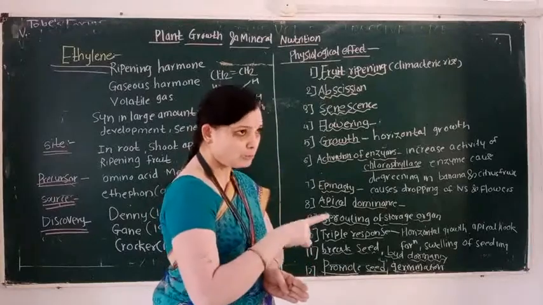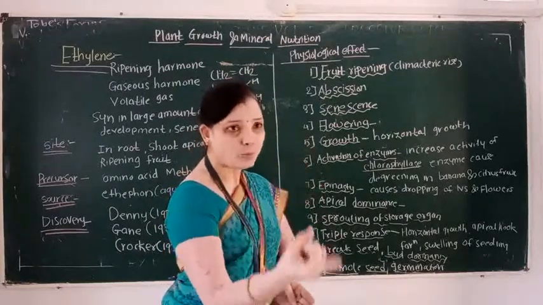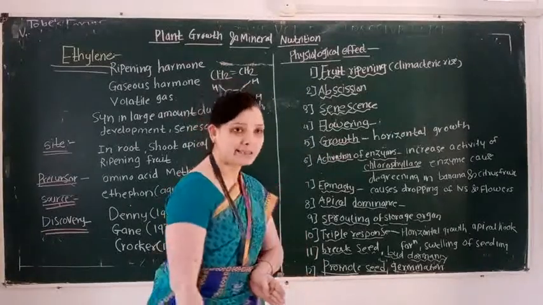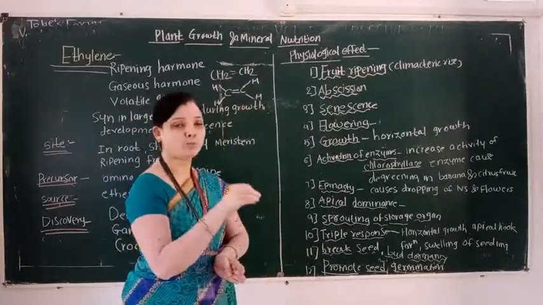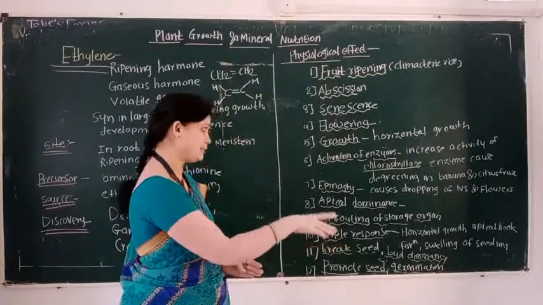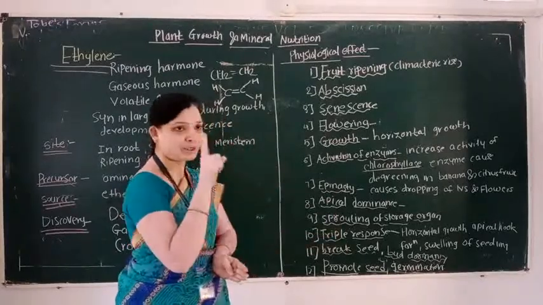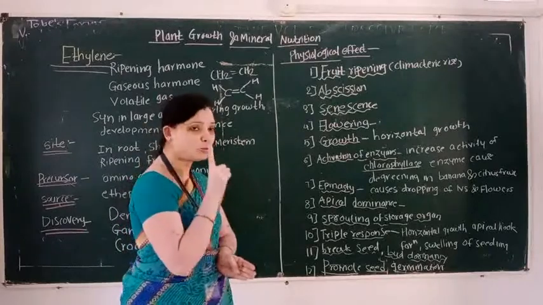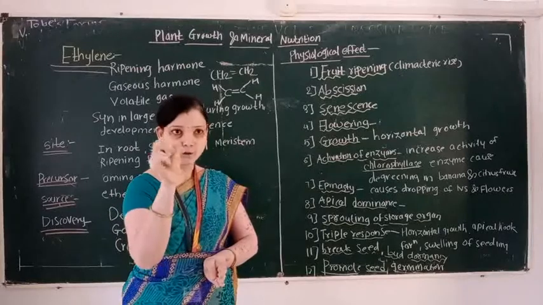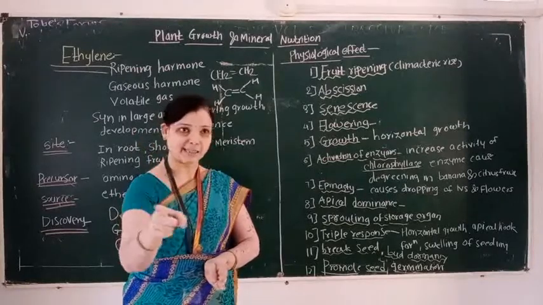Then, ethylene is also responsible for activation of enzymes. It increases the activity of the chlorophyllase enzyme. The last word of enzyme is ASE.